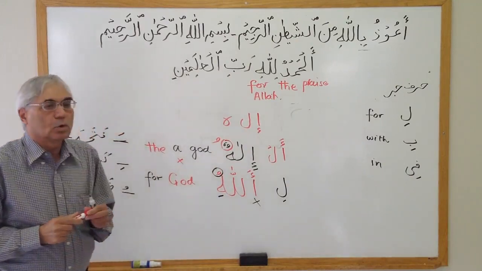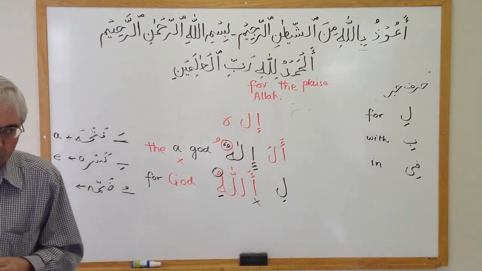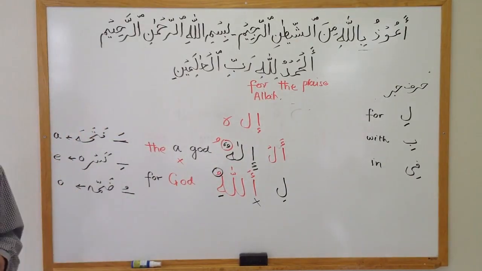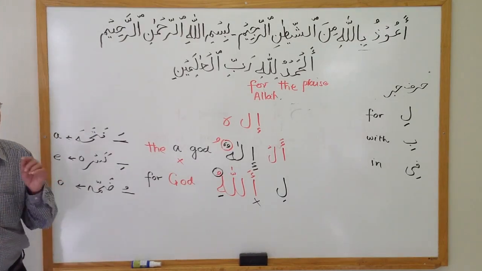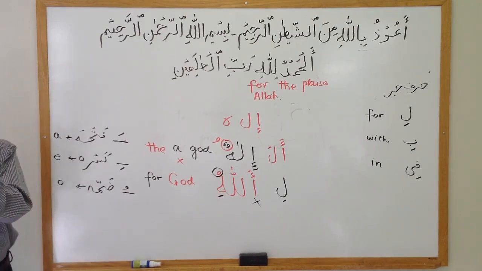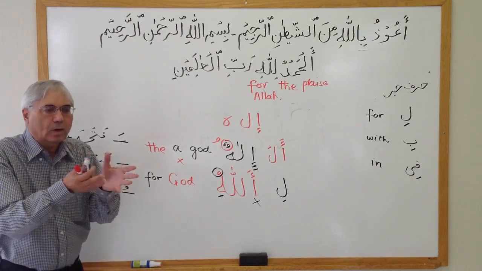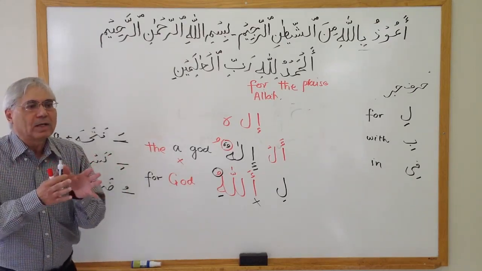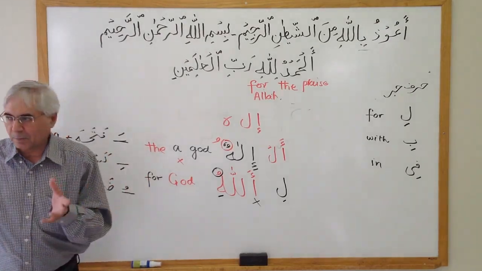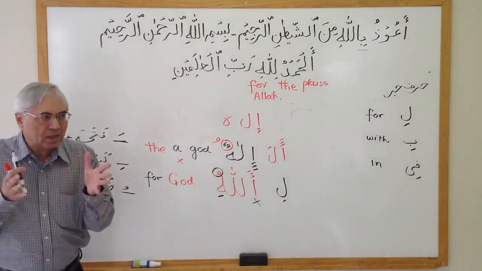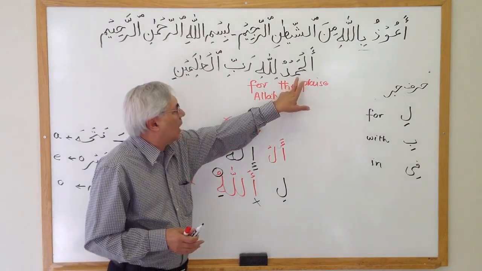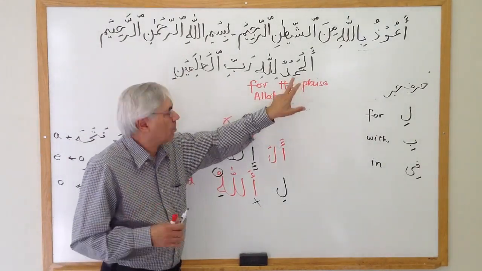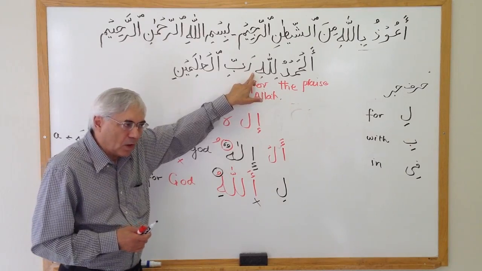Okay? So the praise is for Allah. All the praise, all the admiration, all the thanks are for Allah. Now notice that in English I use the word is. All the praise is for Allah. For a complete sentence. In Arabic there is no is. See the word there is? Alhamdu, all the praise. Lillah, for Allah.